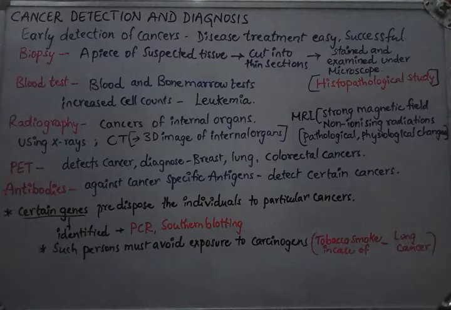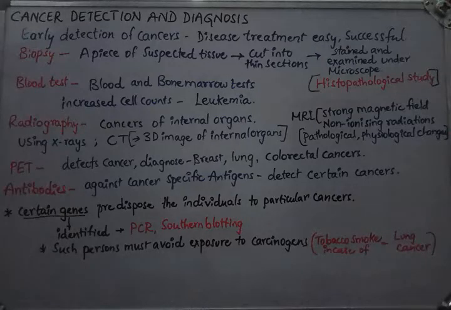First of all, biopsy. Cancer detection is based on biopsy and histopathological studies of a particular tissue. A piece of suspected tissue is taken out and cut into thin sections. These are stained with coloring agents and examined under the microscope. So this study we call a histopathological study. It indicates the study and diagnosis of diseases of tissues under the microscope.